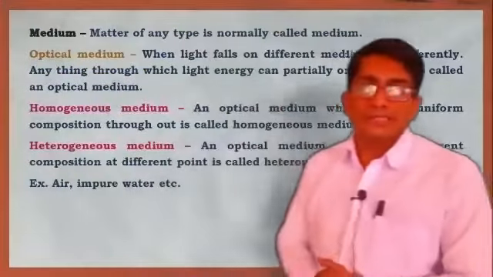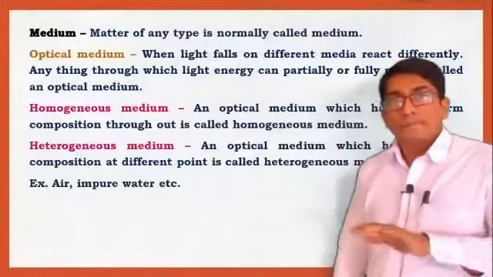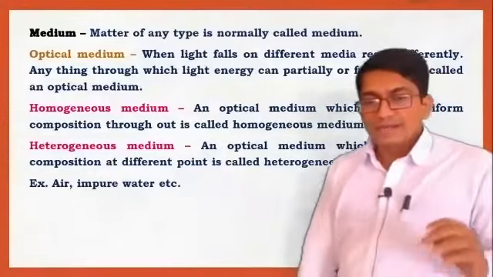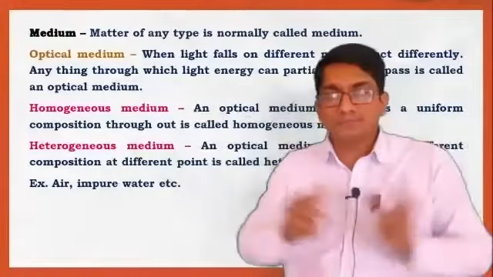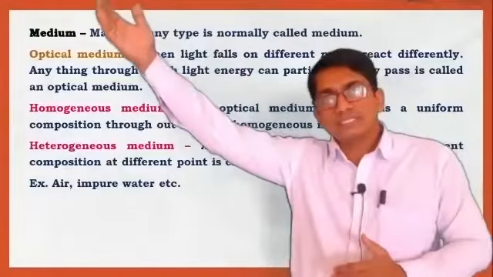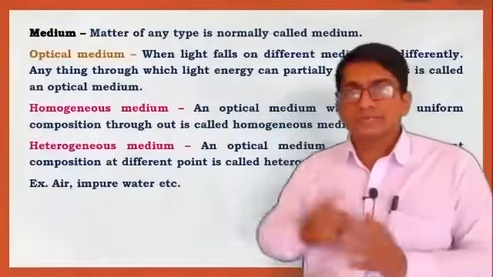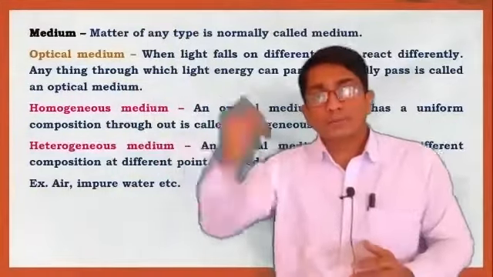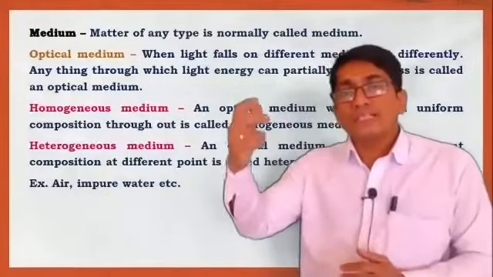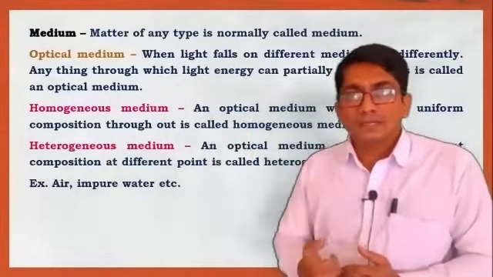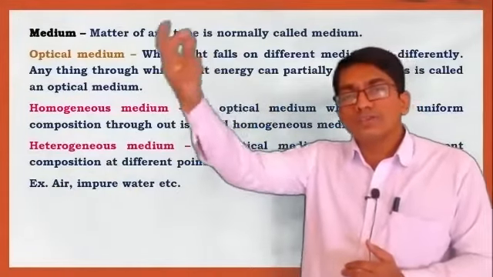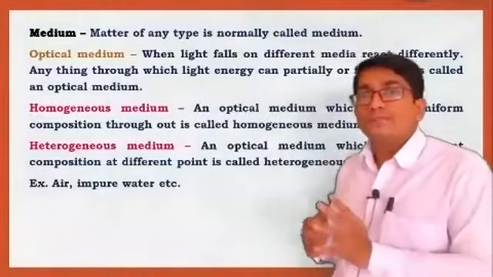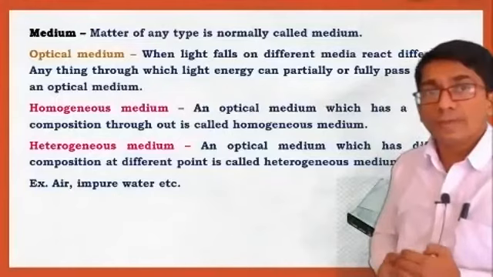One more topic is the medium. Here the light is emitted from the source and travels through a medium. Suppose the sun is there, and from the sun to the earth there is some space, and light is travelling from the sun to the earth. In our room, suppose a CFL bulb is there, and when the CFL bulb is on, it emits light, and this light travels from the CFL to us. In between, some medium is there. That medium we call the optical medium. Let's see what is meant by the optical medium.